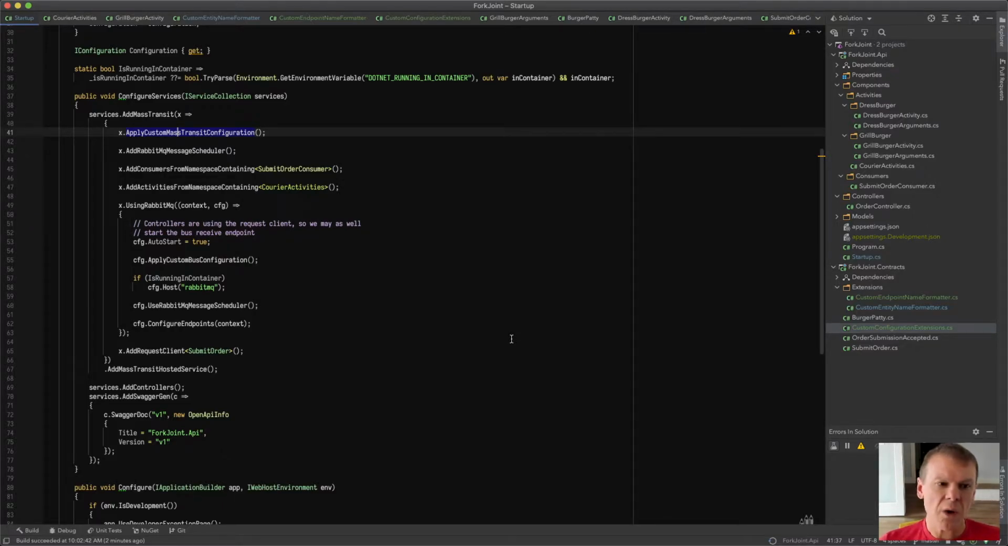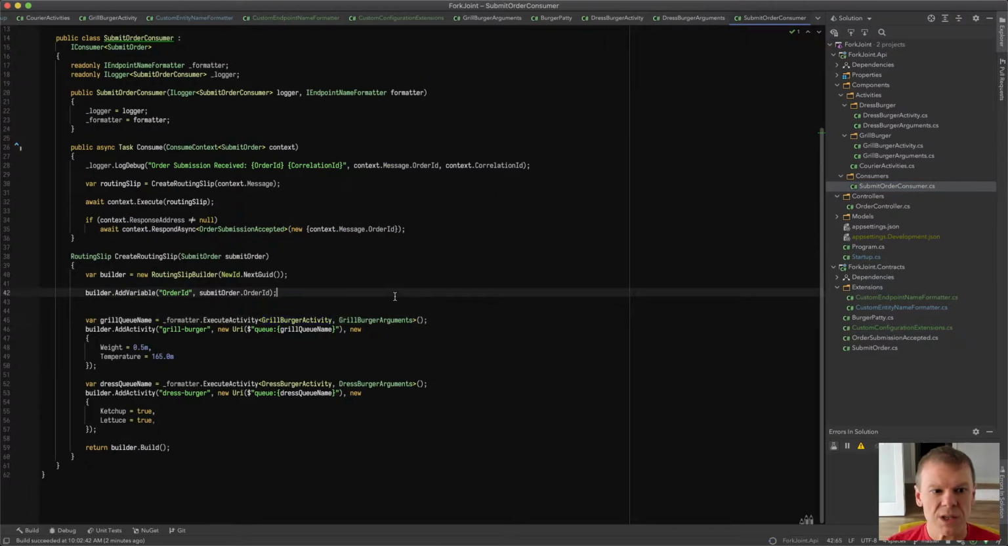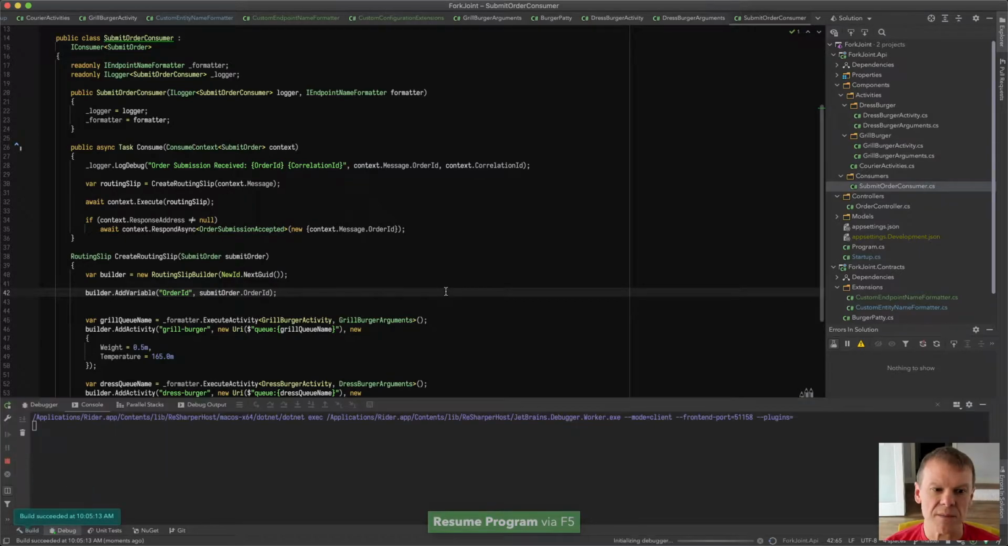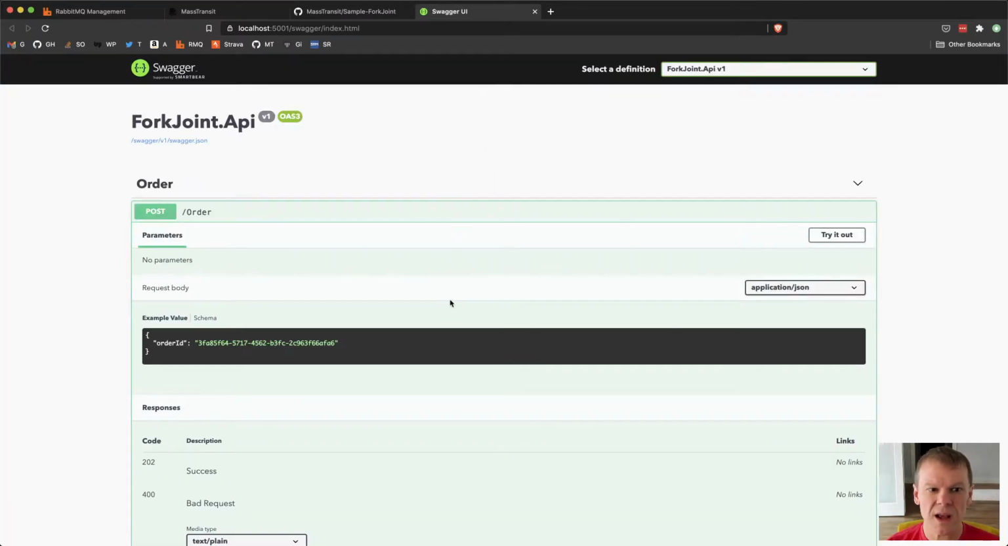Yeah, so where we left off yesterday, we had the submit order consumer creating the routing slip to execute the activities of grilling the burger and then dressing the burger. And we were building the routing slip in the consumer. If we play this back from the way it worked yesterday, I'll run this one more time. Build should come up quick. We're all connected up. We got our test endpoint.